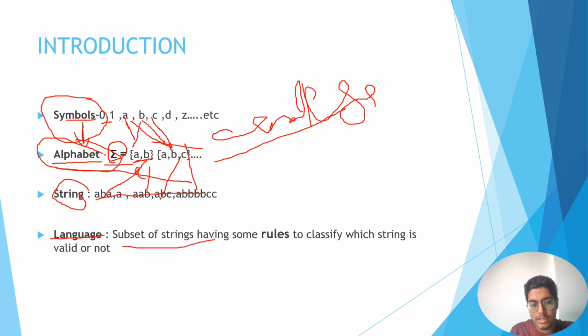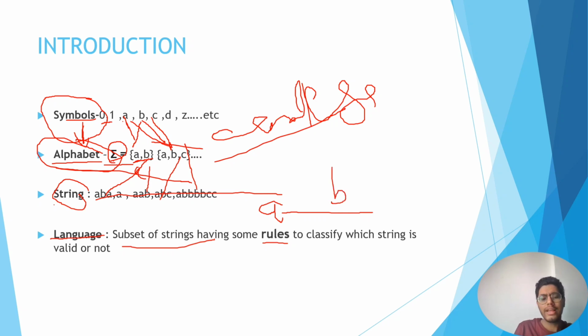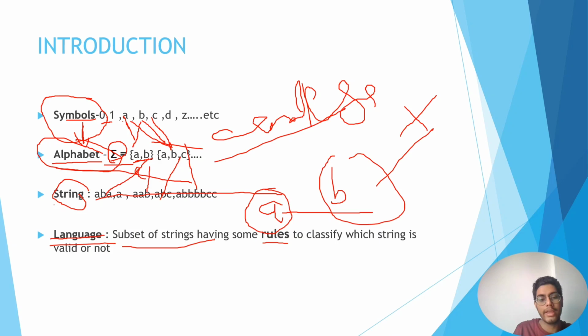There can be multiple strings as I told you, but if we apply a rule on it, let us say we have a string which starts from A, so it can be A, and after A it can be anything. But what if our string starts from B? Then our language will not accept it, right? So are all the strings starting with A subsets of the strings? Yes.